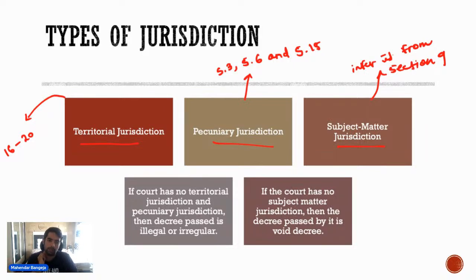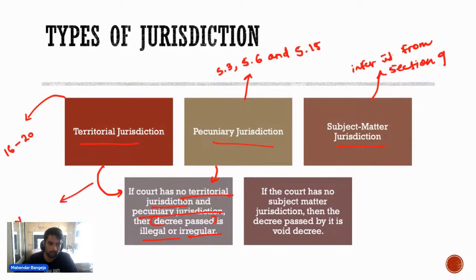अब इतना समझ लो कि मान लो किसी कोर्ट के पास टेरिटोरियल jurisdiction नहीं है और पिक्यूनरी jurisdiction भी नहीं है और वो डिक्री पास करती है, then that decree will be illegal and irregular. तो अगर कोर्ट के पास टेरिटोरियल jurisdiction नहीं है, कोर्ट के पास पिक्यूनरी jurisdiction नहीं है, and the court passes a decree, that decree is illegal and irregular.